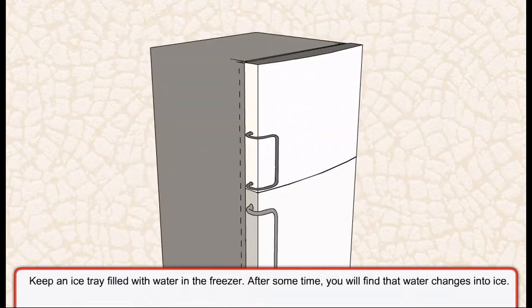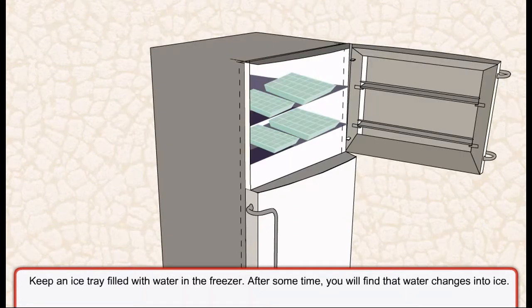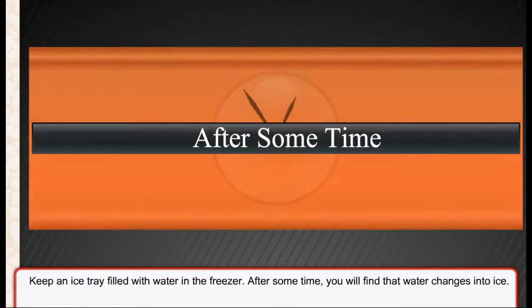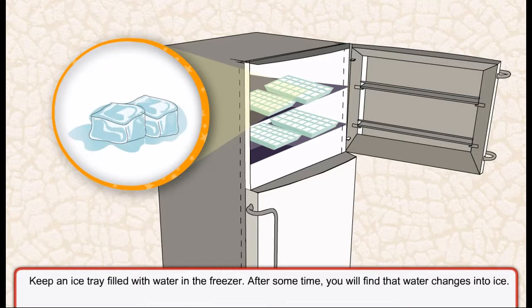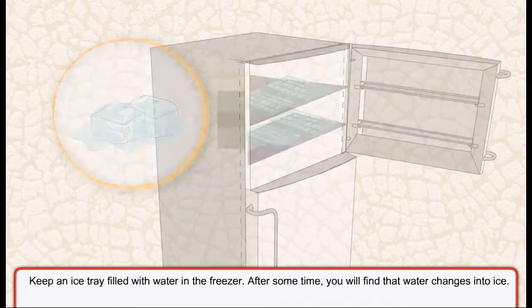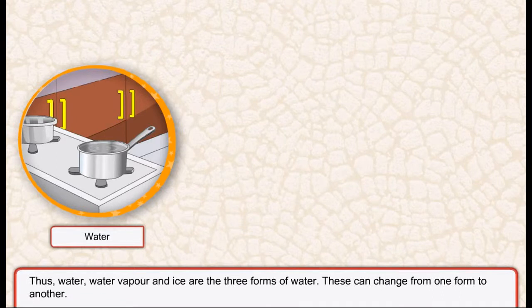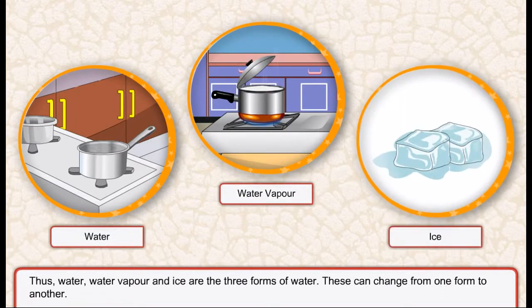Keep an ice tray filled with water in the freezer. After some time, you will find that water changes into ice. Thus, water, water vapor, and ice are the three forms of water. These can change from one form to another.